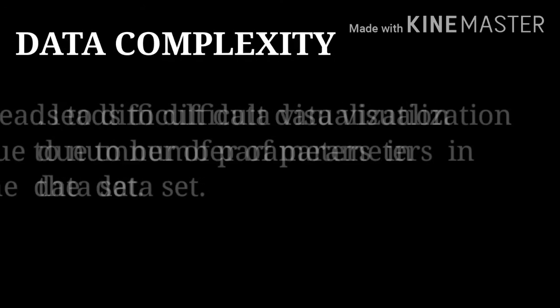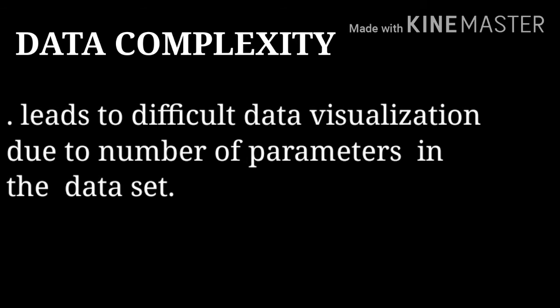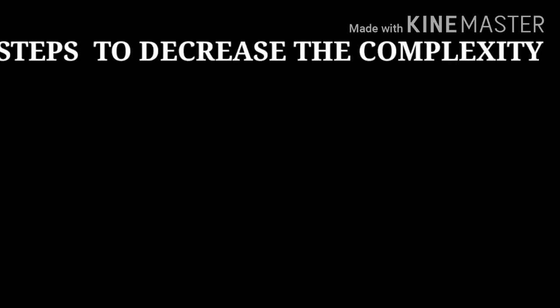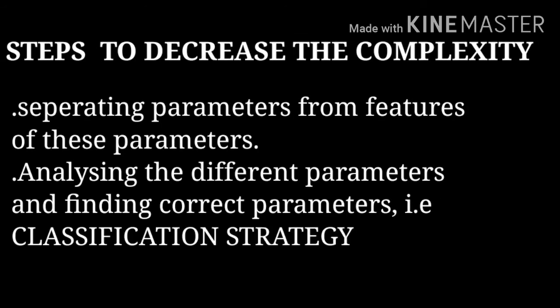Children, the next topic is data complexity. The complexity of data makes visualization difficult, because the power of real data visualization comes when we are using real-life data, in which there are different parameters. To ease this complexity, we have to separate the parameters from the features of these parameters.